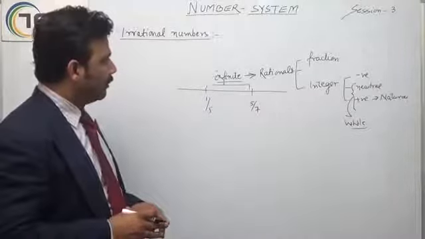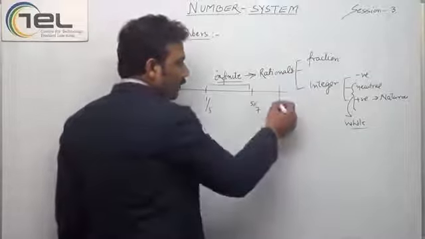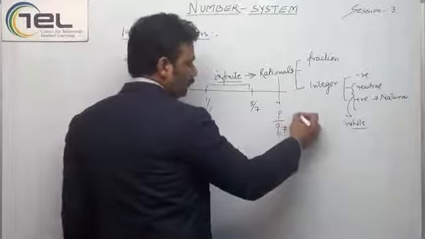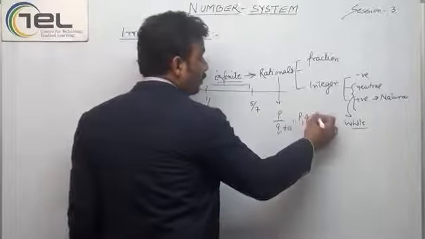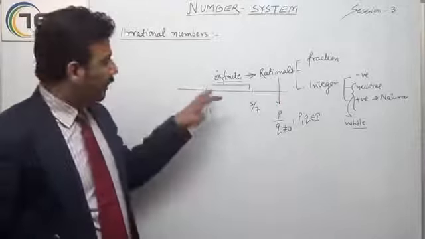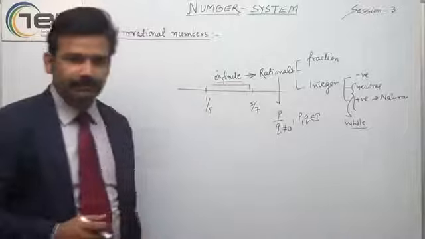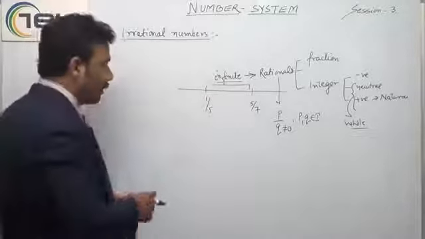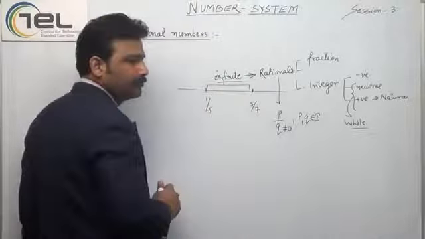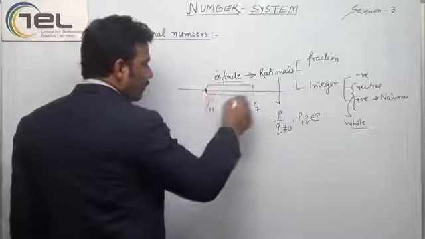But other than rational numbers, which are in the form of p by q, where q is not equal to 0 and p, q belong to integers, are there other numbers which lie between them? Yes, there are numbers lying between these two. So many numbers are there. So what are these numbers called?